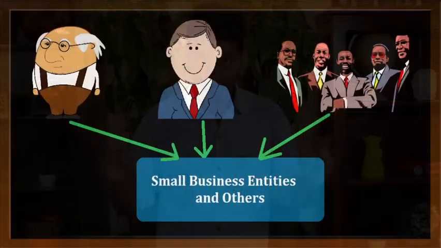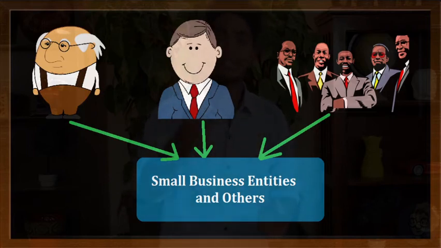So let us quickly sum up what we read in this class. First, legal services can be provided by senior advocate, junior advocate and partnership firm of advocates. If all three types of advocates are providing services to a business entity having a turnover less than 20 lakh rupees, it is exempt.